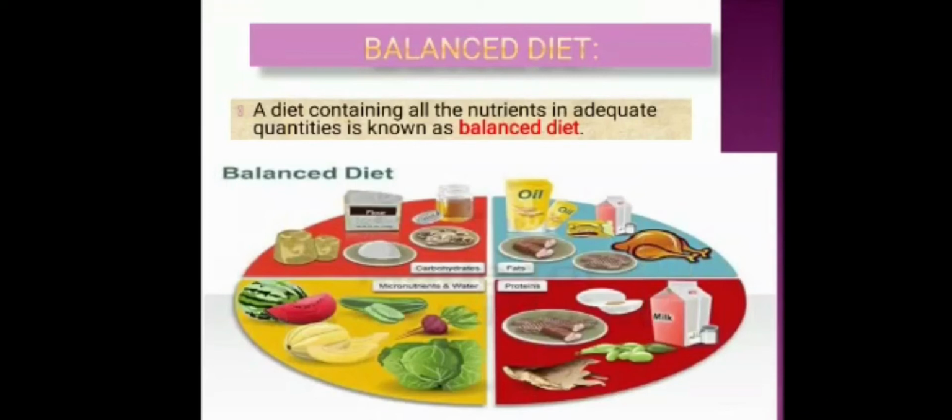And a balanced diet also contains a sufficient amount of water and roughage. So this is the diagram that shows the amount of carbohydrate, fats, protein and water also. Okay, here are given the pictures that contain food and vegetables having water.